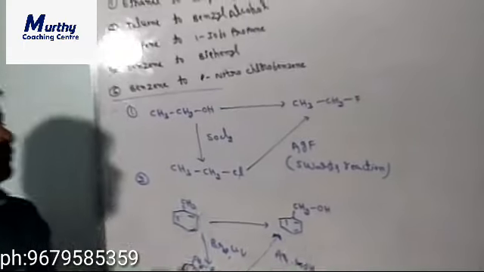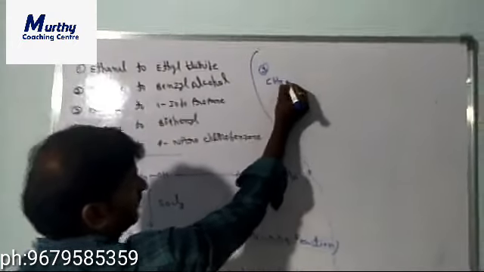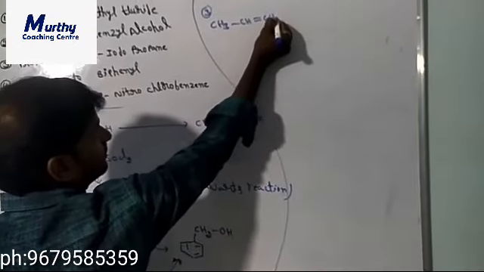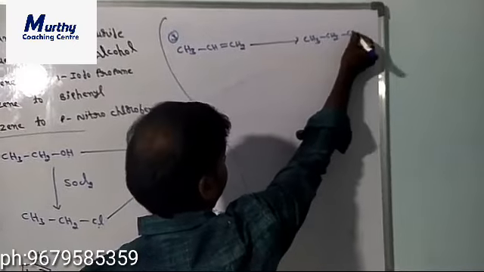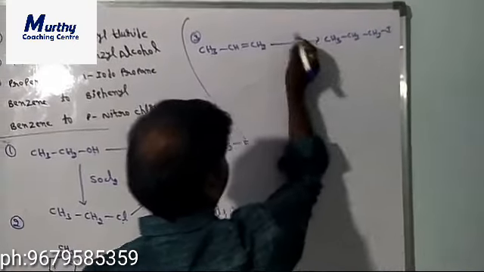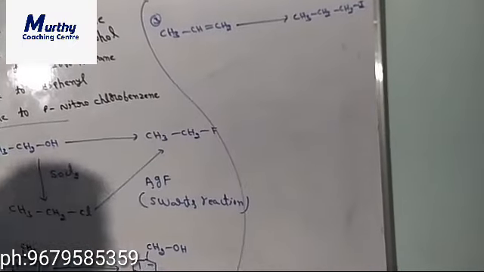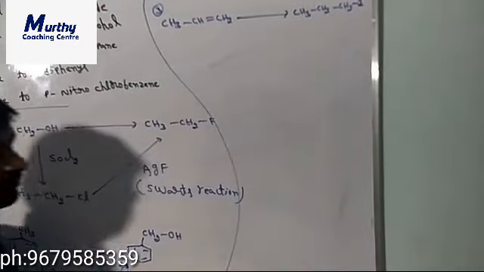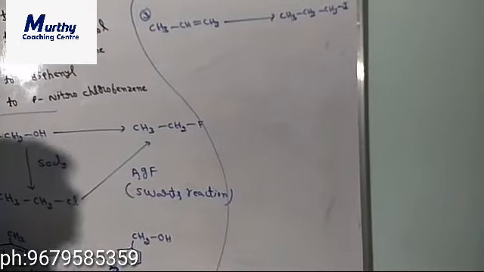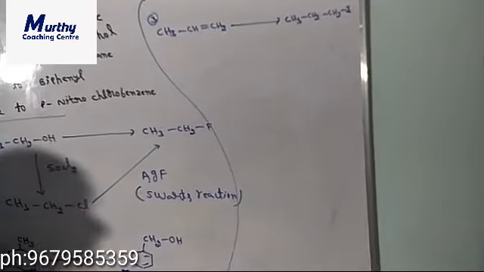Propene to 1-iodopropane. So what is that? Third one, propene, CH3CH=CH2, to 1-iodopropane, meaning iodine must be present at the first position. First let's see what the changes are: iodine is present at the first position. For introducing iodine, generally we can follow the Finkelstein reaction.